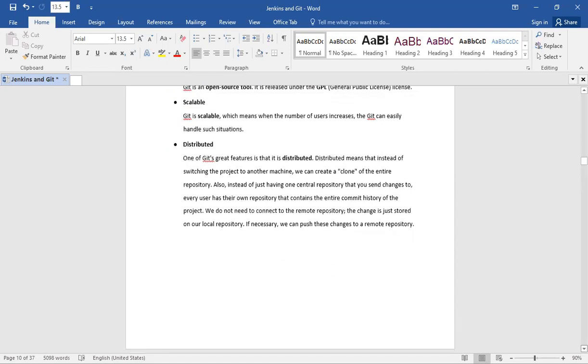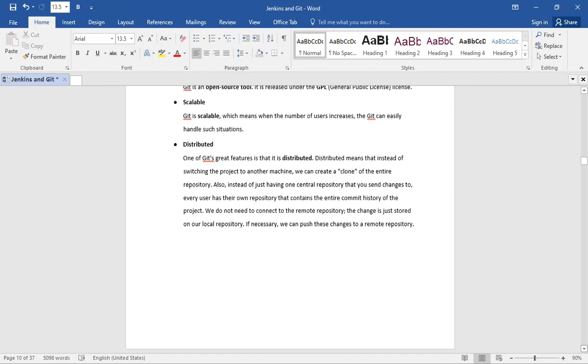One of Git's great features is that it is distributed. Distributed means that instead of switching the project to another machine, we can create a clone of the entire repository. Also, instead of just having one central repository that you send changes to, every user has their own repository that contains the entire commit history of the project.